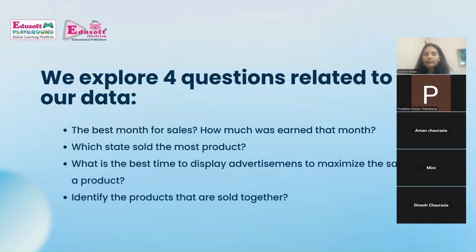So after analyzing that data, we are going to explore 4 very important questions. We are going to explore: what is the best month for sale? How much was earned that month? हमारे पास कोई एक सेल का डेटा रहेगा. हम उस डेटा को एनालाइज करने के बाद हम कुछ क्वेश्चंस के आंसर को देखेंगे. लाइक वी आर गोइंग टू आंसर which state sold the most product, what is the time to display the advertisement to maximize our product. We have to identify what products are sold together. So we are going to explore all these questions.